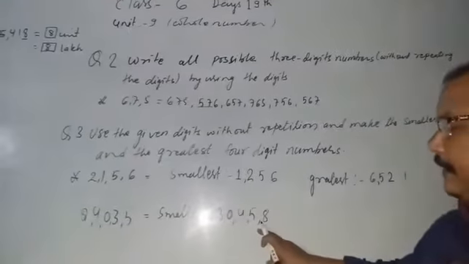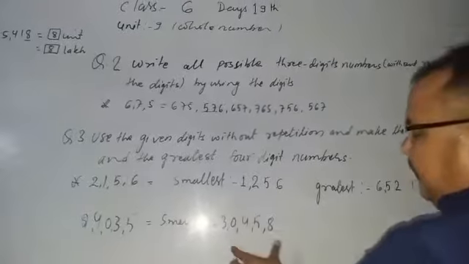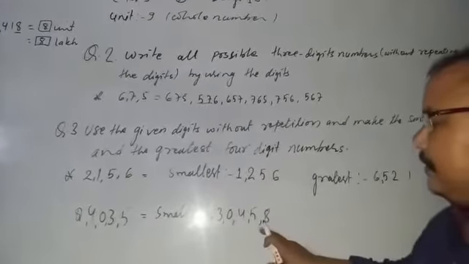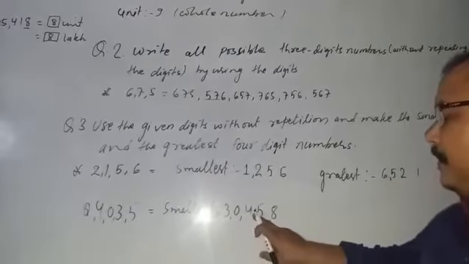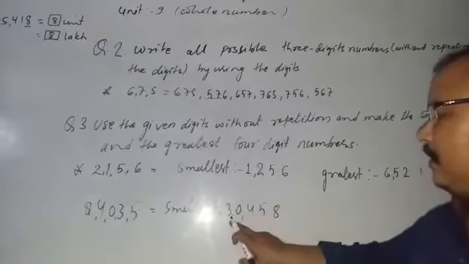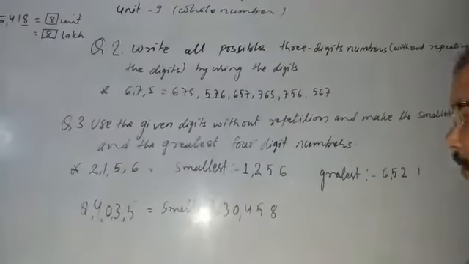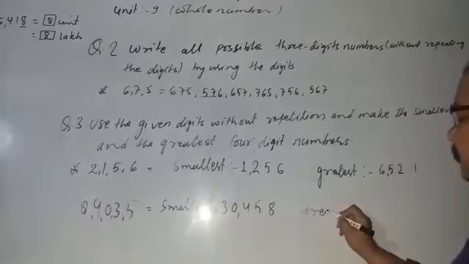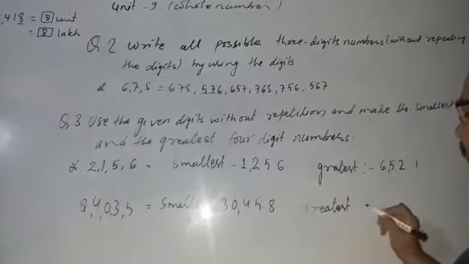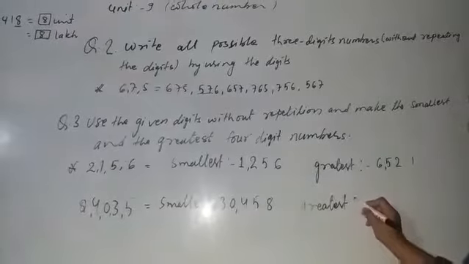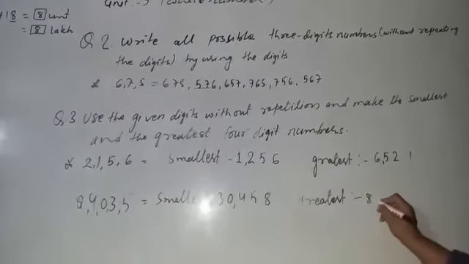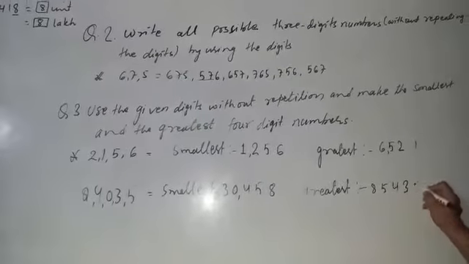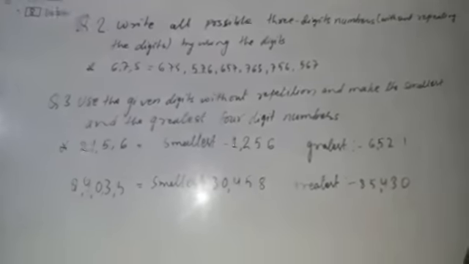If you write commas like this, then the numbers are separated from each other. That's why it is not a correct form. So you should write either the national or international way, with commas. And the greatest, you write down 8 5 4 3 0, this way.